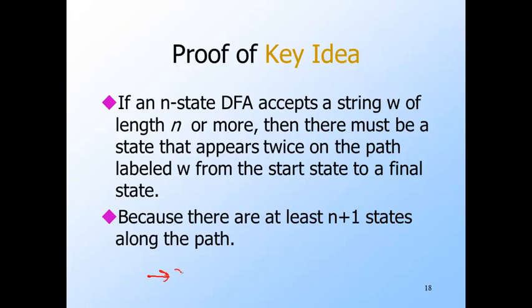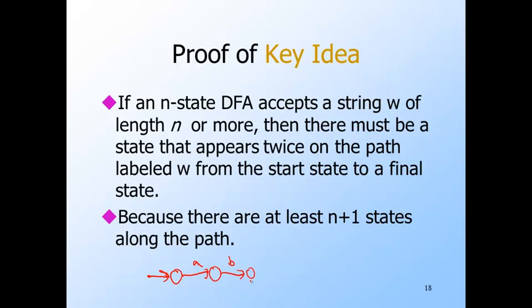Here is a typical picture we might have. String AB looks like that. Notice, the number of symbols in the string is the number of arcs, and there's always one more node than there are arcs in the path. That's why there will be n plus 1 states for a string of length n.